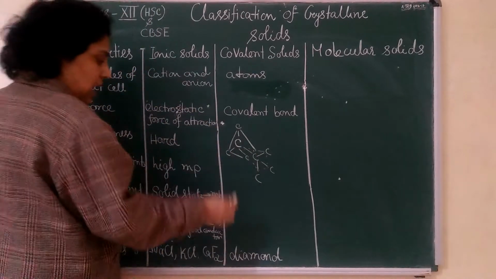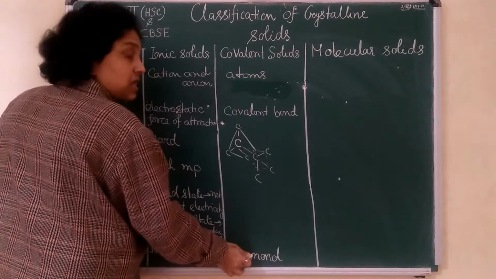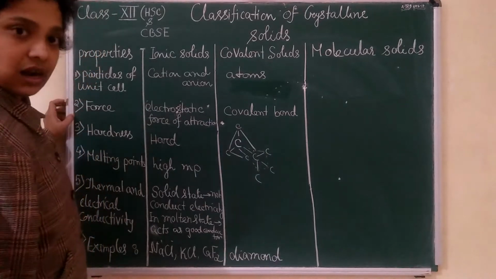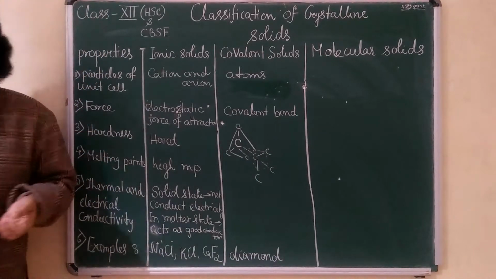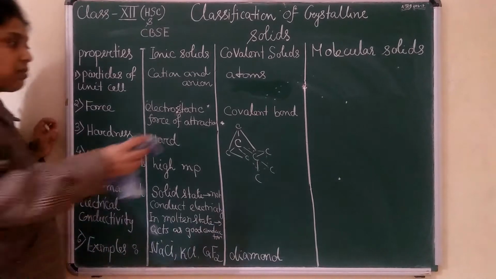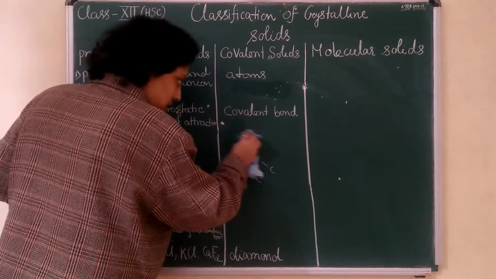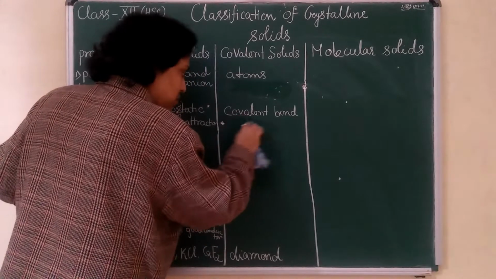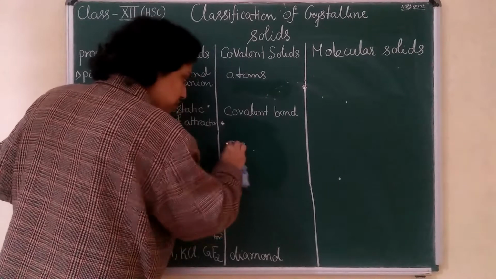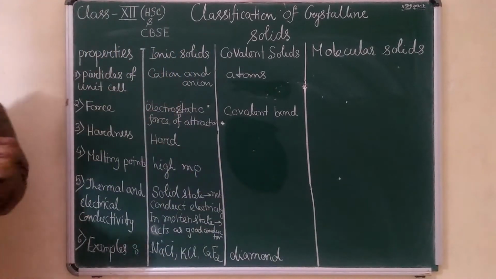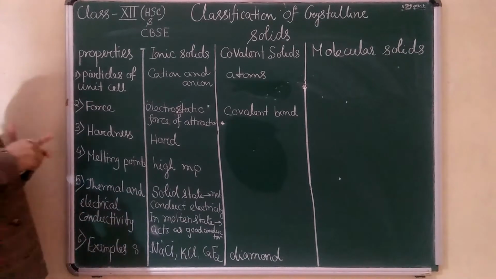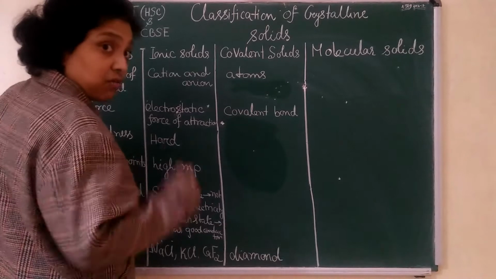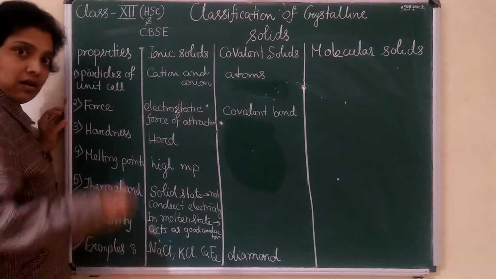Okay. So in diamond, which kind of solid can we see? It is a covalent solid because the bonds are covalent bonds. Understood? So due to this, diamond is one of the hardest substances naturally, which exist in nature. I am not talking about the artificial diamond which we prepare in the laboratory. Among natural substances, diamond is called the hardest substance found in nature.